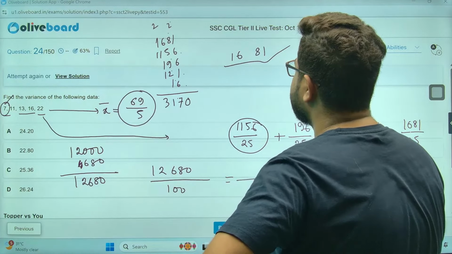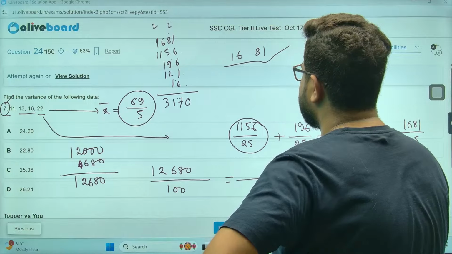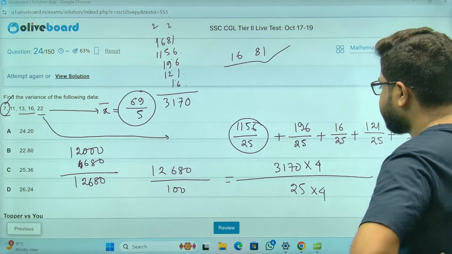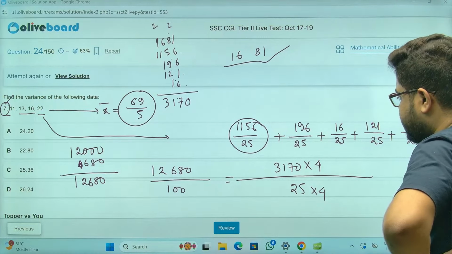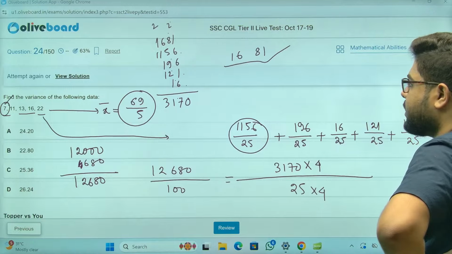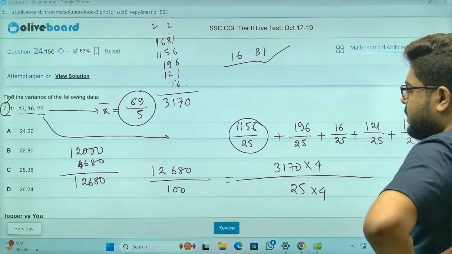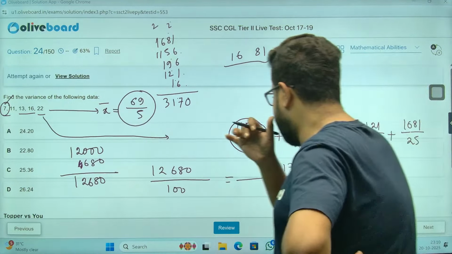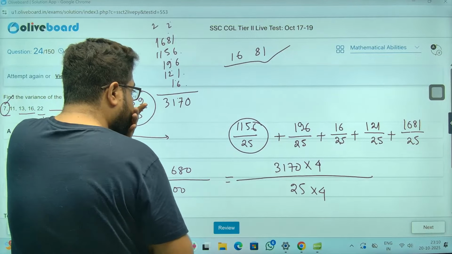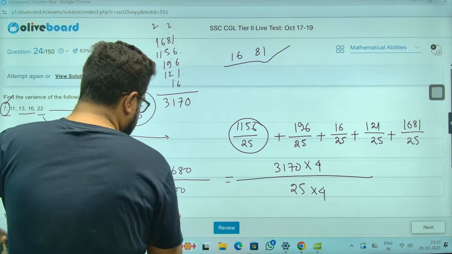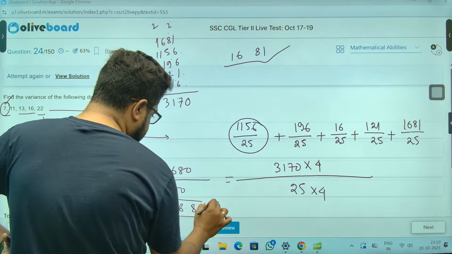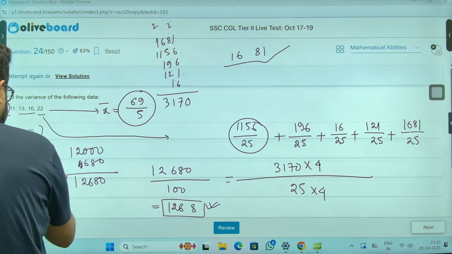Maine calculate. 2700. 31, 31, 31. No, hopefully I'm not getting anything wrong. Hopefully it is correct. Right? So we are getting 126.8. Now the square of which will be this out of these?